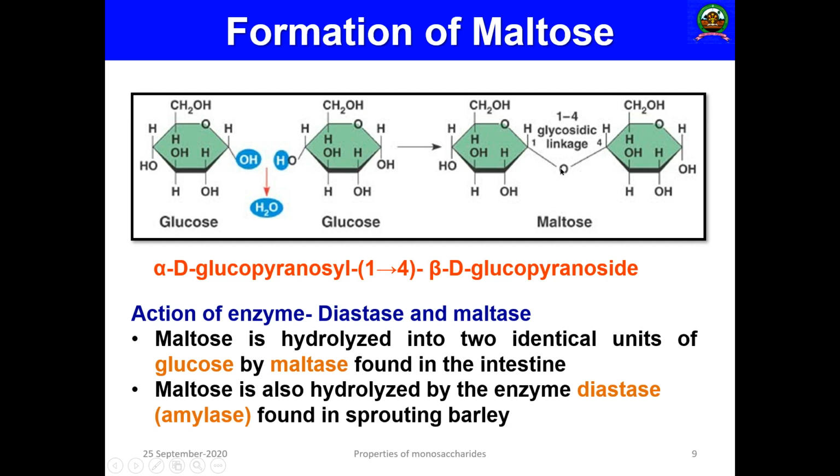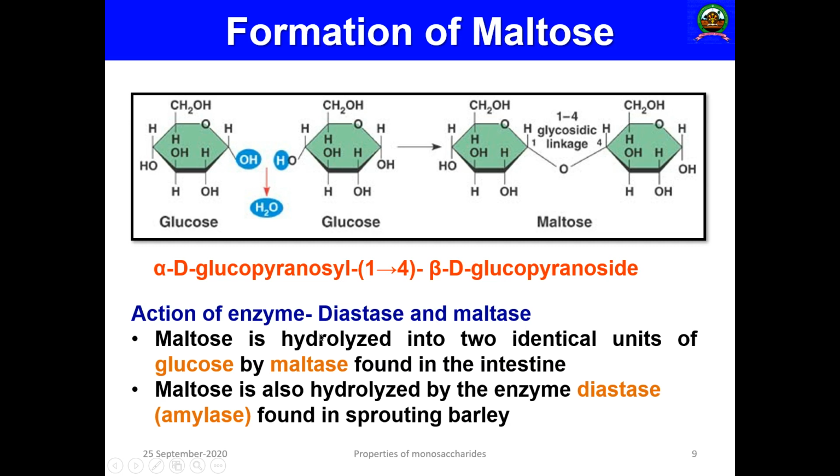Okay, so the bond will be formed like this: alpha-D-glucopyranosyl 1,4 beta-D-glucopyranoside. So this is glucopyranosyl glucopyranoside. Okay, so that is another important example.